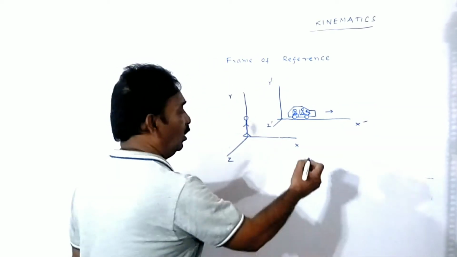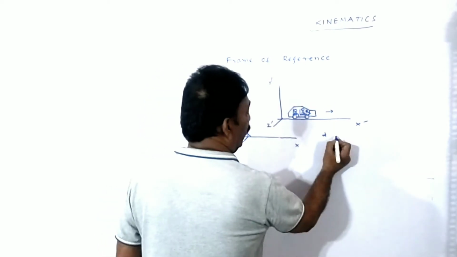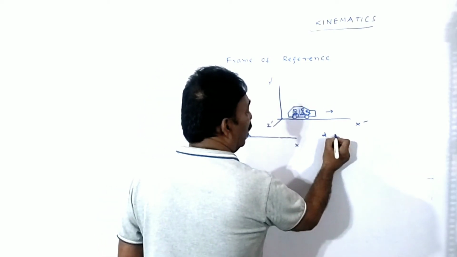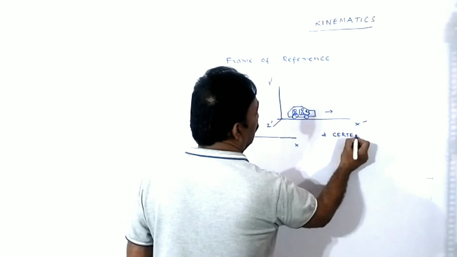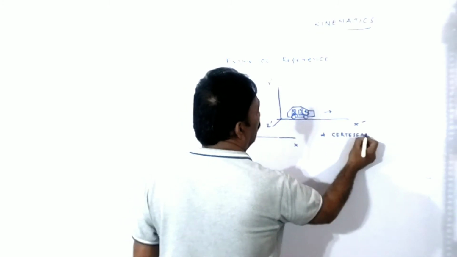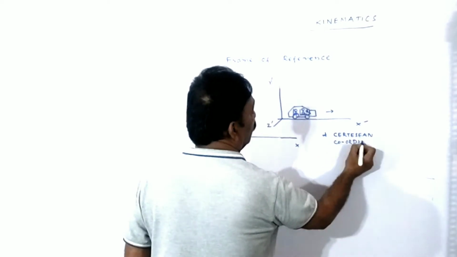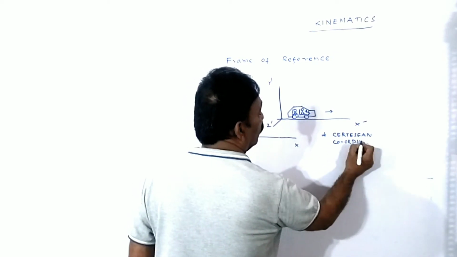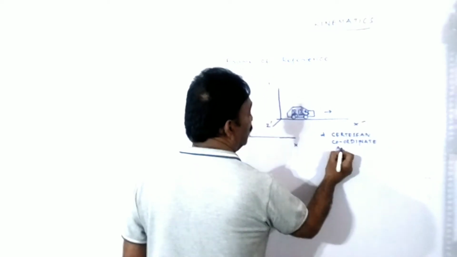We have so many frames of reference. One such frame of reference is the Cartesian coordinate axis system.